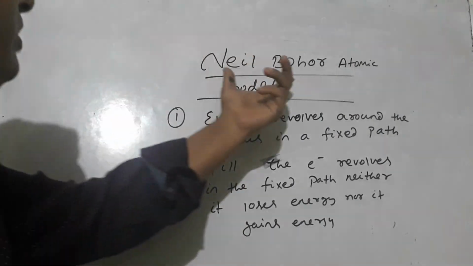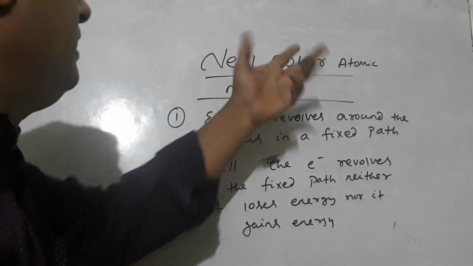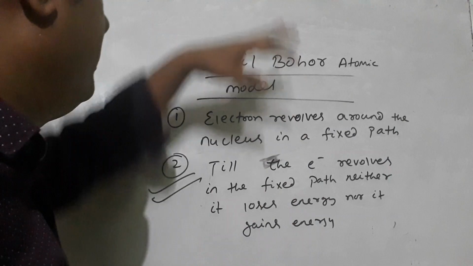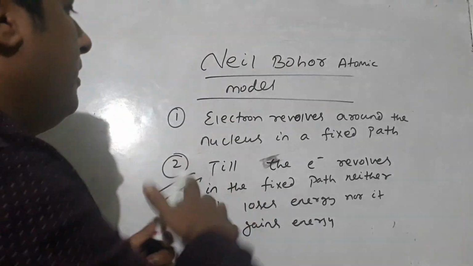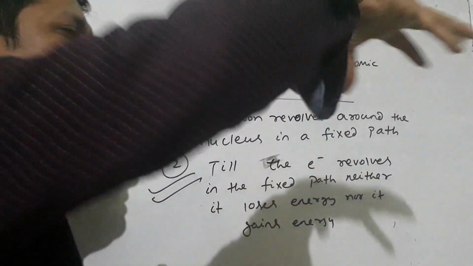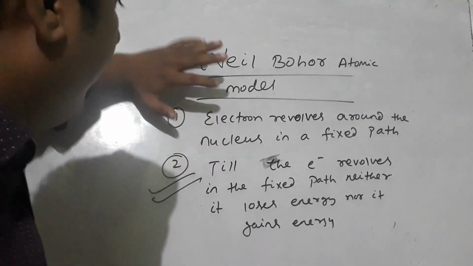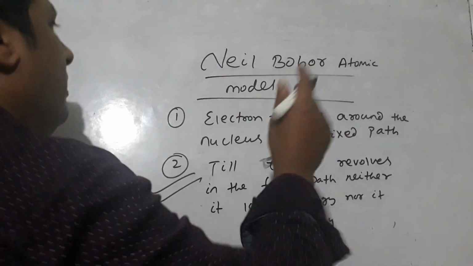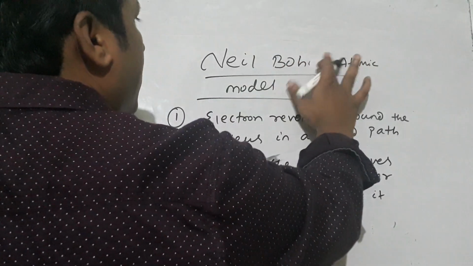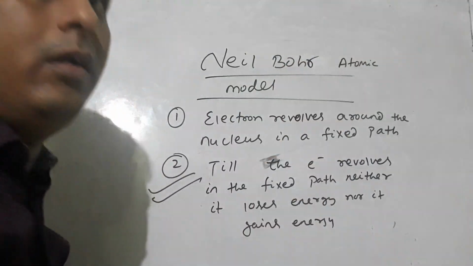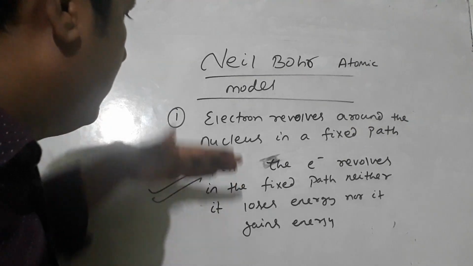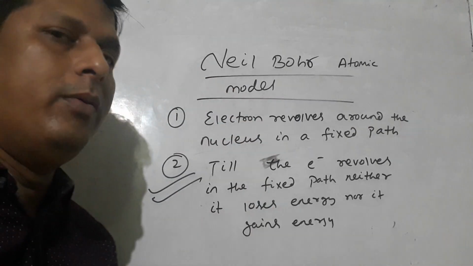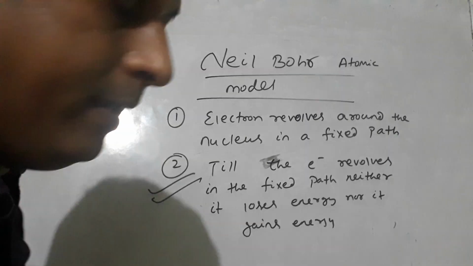Now Niels Bohr was a scientist who did not do any experiment. He only analyzed the different experiments and gave the statements. So these all are the Niels Bohr atomic model. Niels Bohr, B-O-H-R, atomic model. So according to these two statements of the atomic model, the demerits of Rutherford are rectified.